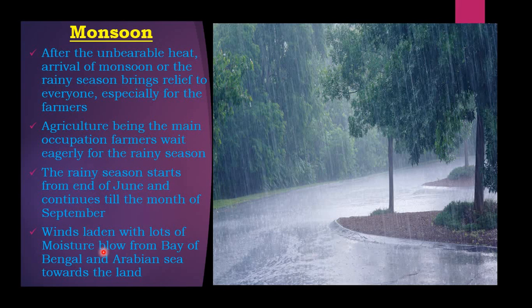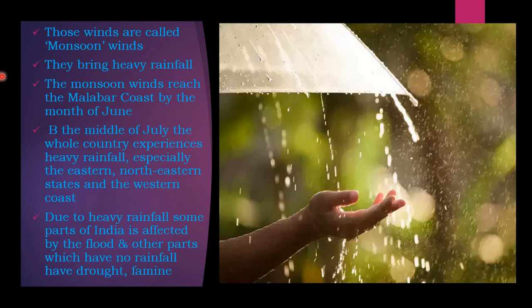Winds laden with lots of moisture blow from the Bay of Bengal and the Arabian Sea towards the land. Those winds are called monsoon winds, because they carry the rain.